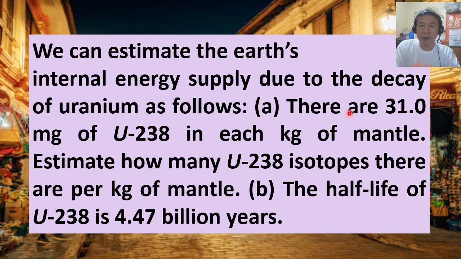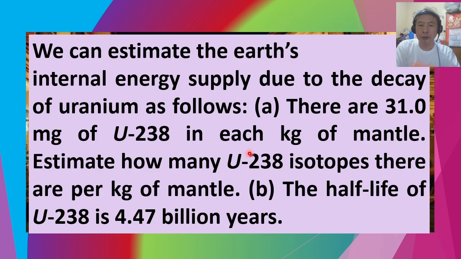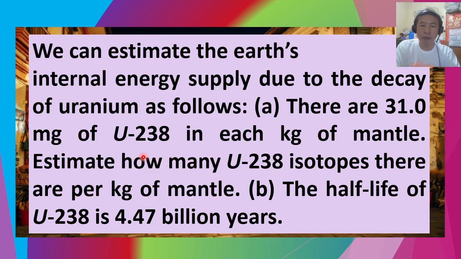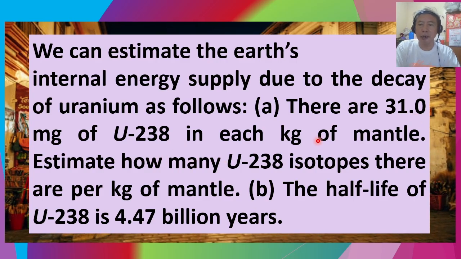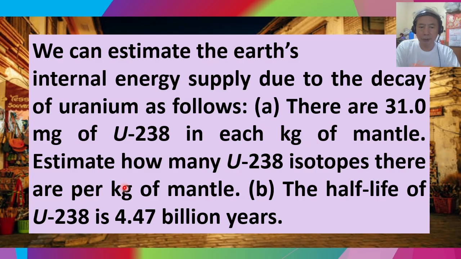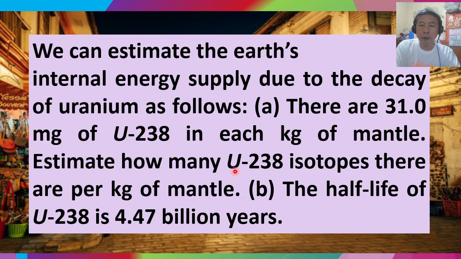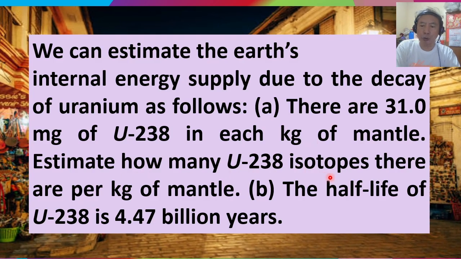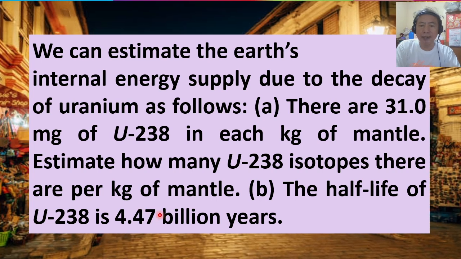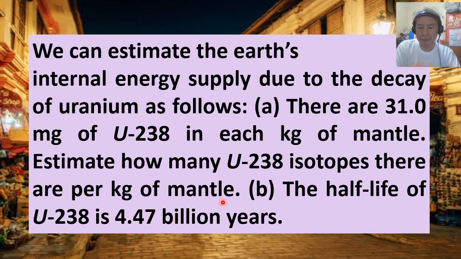Letter A. There are 31.0 milligrams of uranium-238 in each kilogram of mantle. Estimate how many uranium-238 isotopes there are per kilogram of mantle.